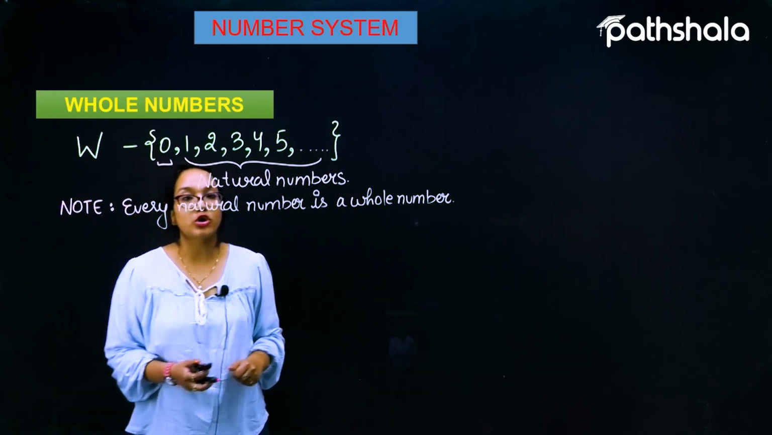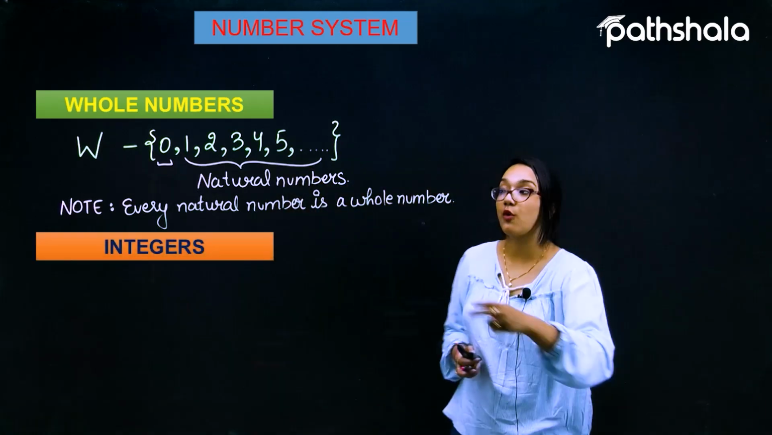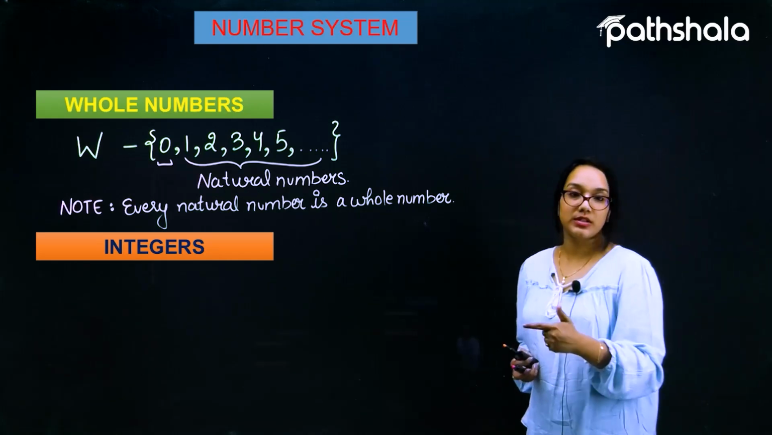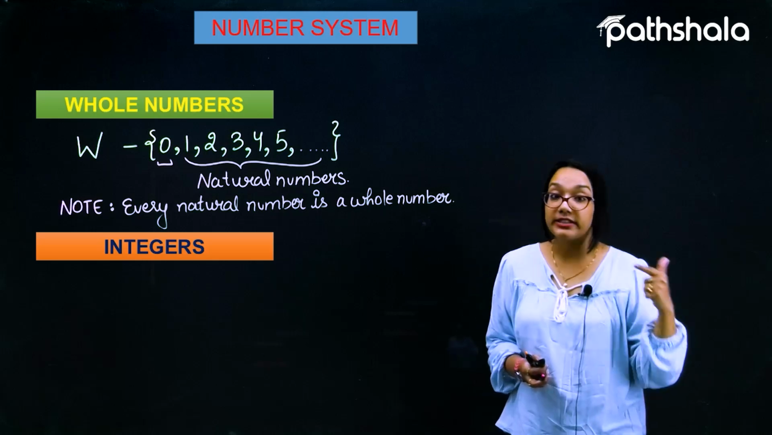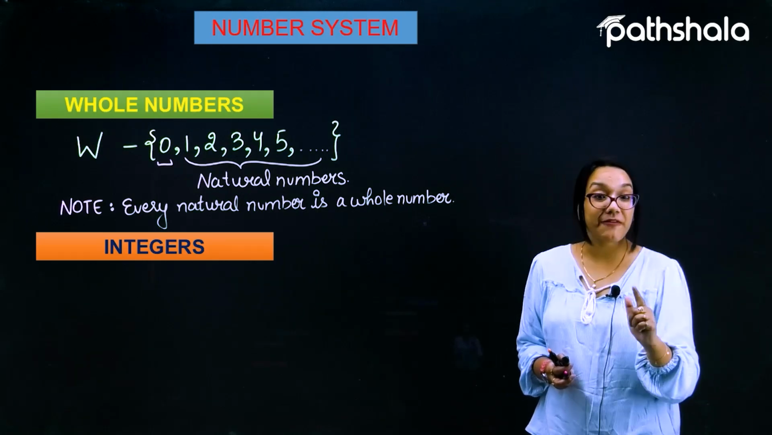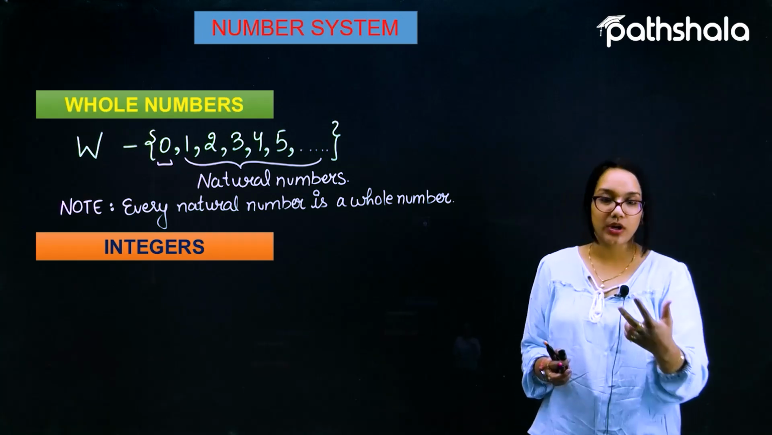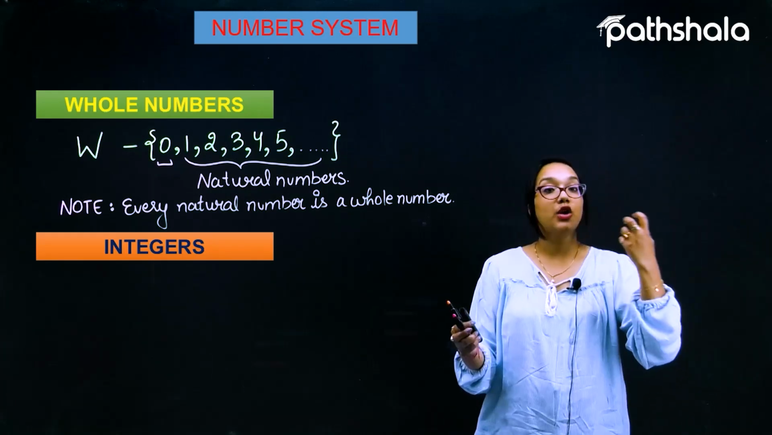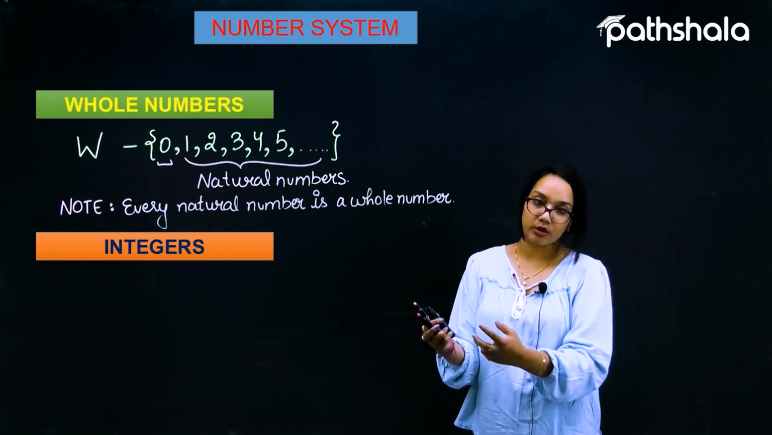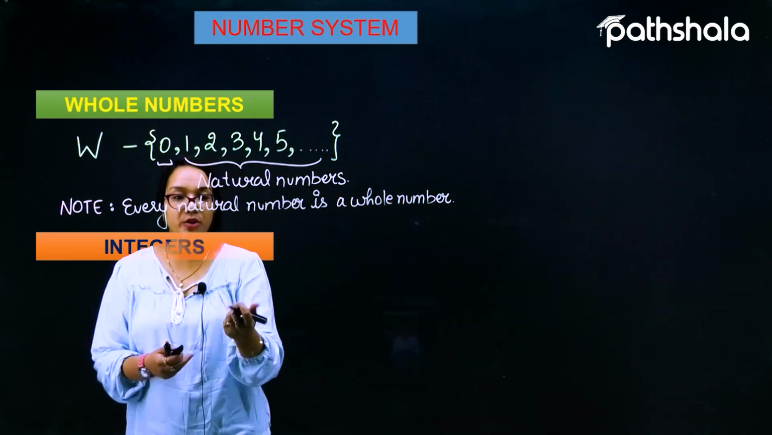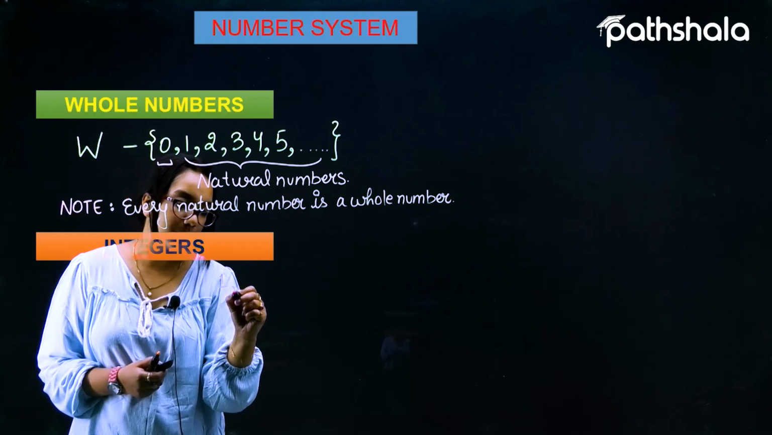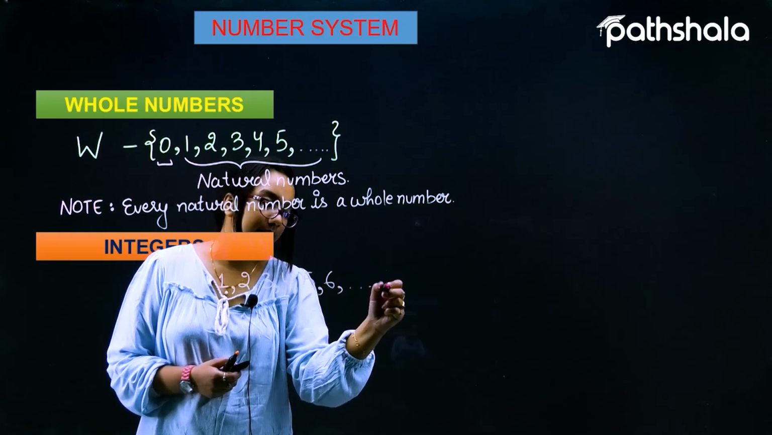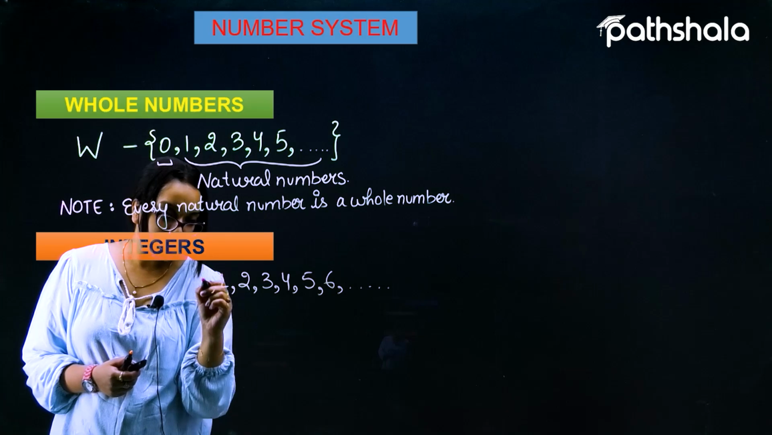So let's move on to the next type of numbers, which are called integers. What is the meaning of integers? Integers are those numbers which include the positive natural numbers. So integers are a collection that involves the natural numbers along with 0 and their negative counterparts. Let me write it here. If I have a collection of natural numbers, 1, 2, 3, 4, 5, 6, and so on, and I add 0 to it,